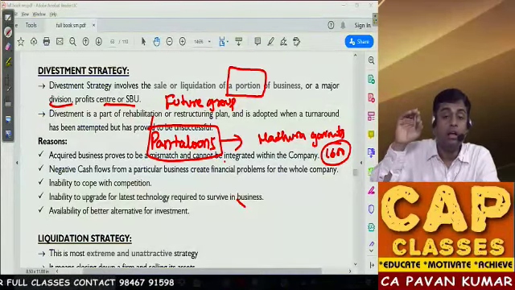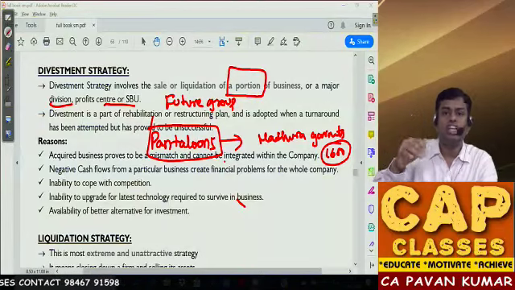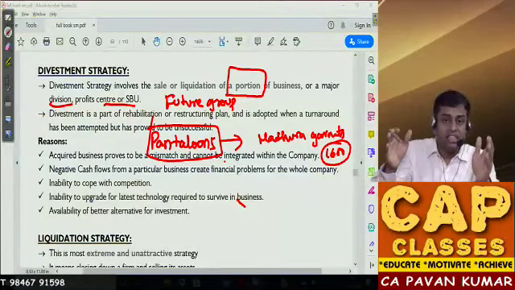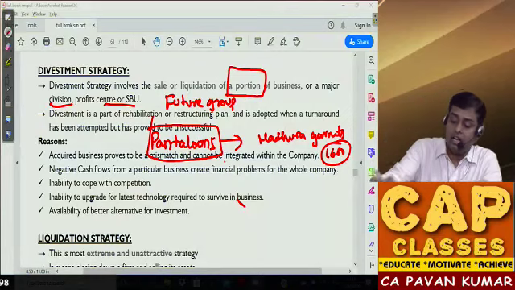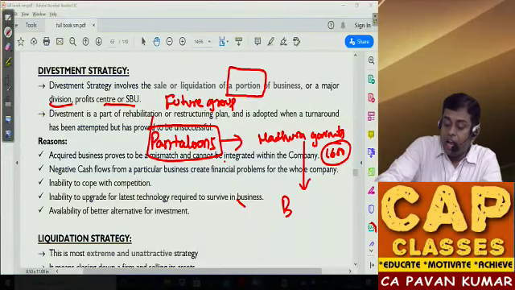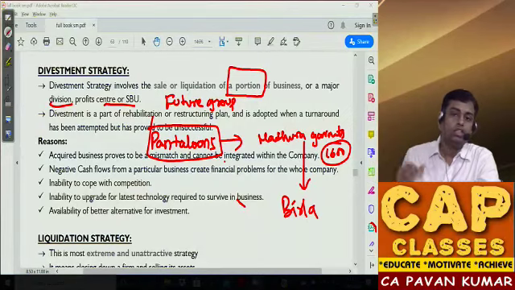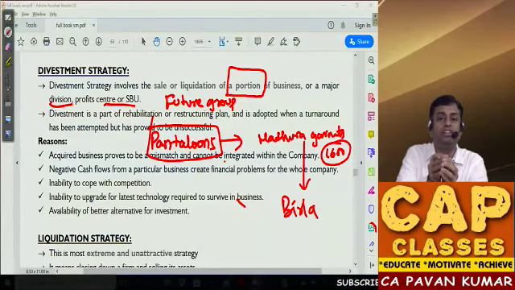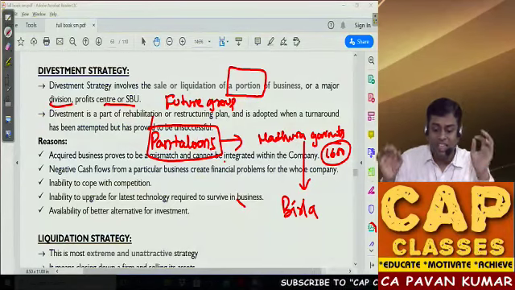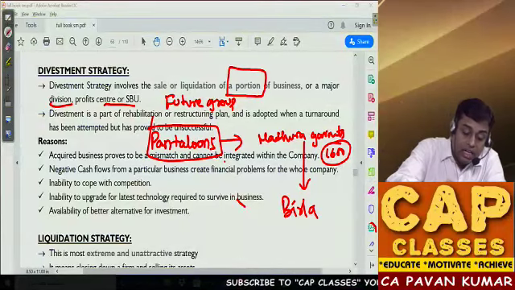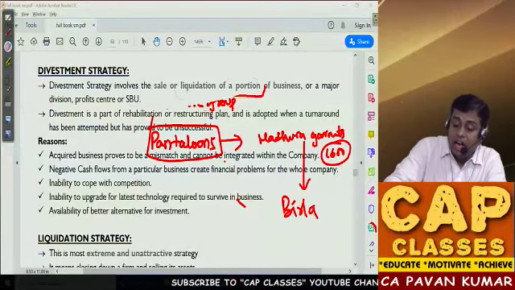They utilized this 1,600 crores as working capital management in Big Bazaar. So they wanted working capital for Big Bazaar, so they sold one division, the retail business of Pantaloons. And this Madhura Garments is Birla Group. So Birla Group purchased one division from Future Group. This is a classic example of disinvestment strategy. And I gave you one more example.